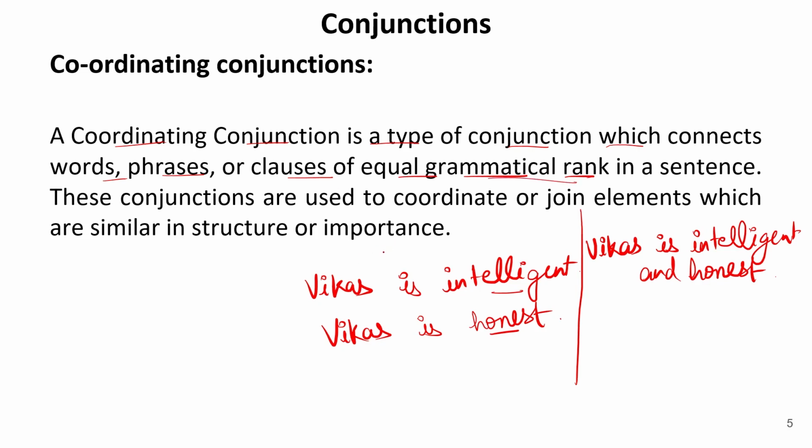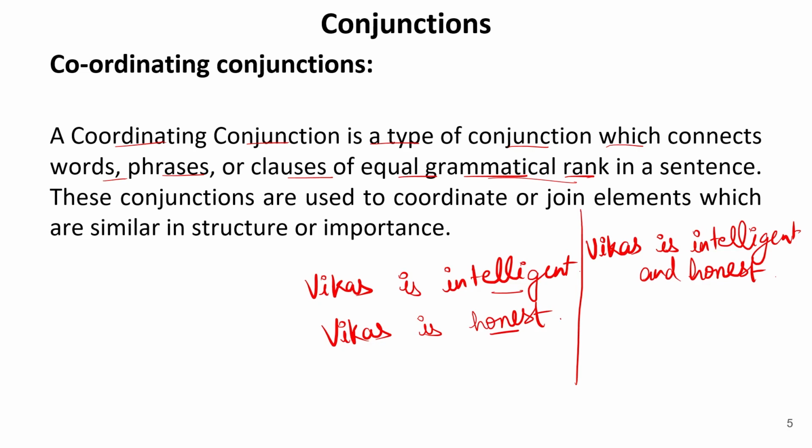Of course, when one sentence is in present tense, the other sentence should also be in present tense only. It is not that one sentence is in past tense and the other one is in future tense. Though it happens sometimes that one sentence is in present tense and the other in future tense, that case possibly occurs in subordinating conjunctions because their conditions take place, but not in these types of sentences.